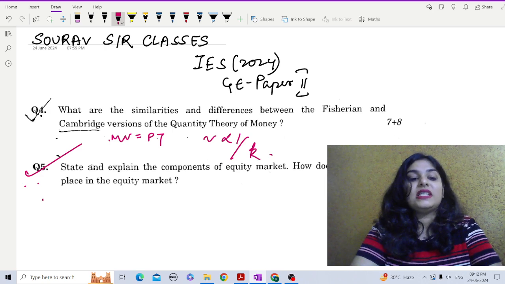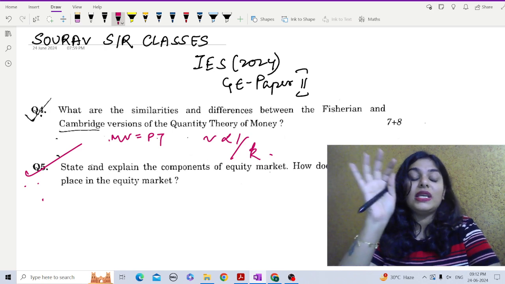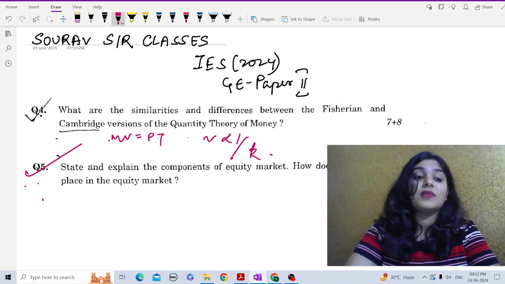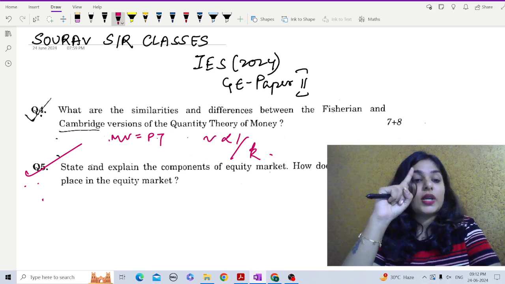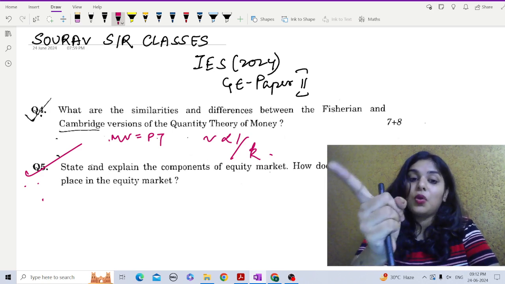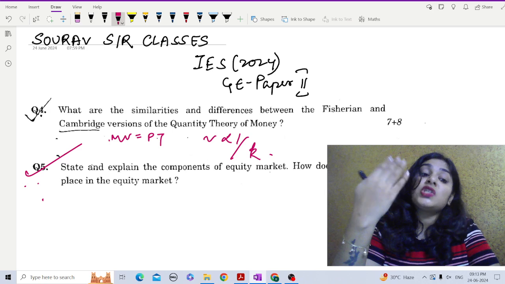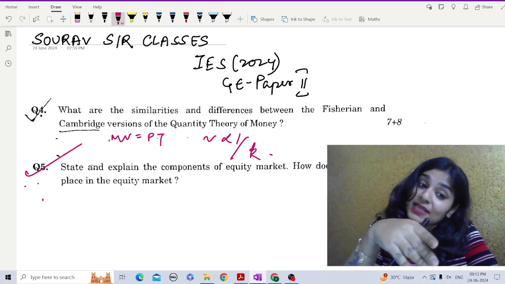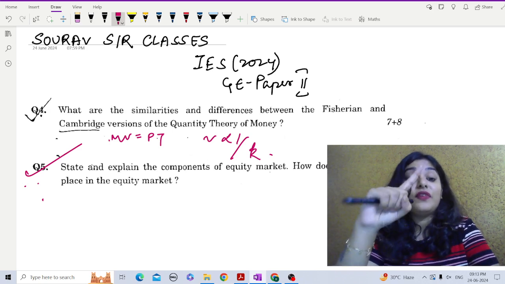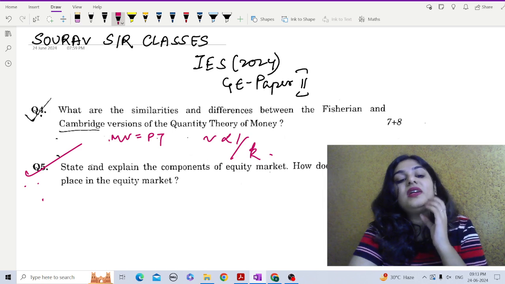All right. Next is financial instruments. Let's talk about the financial instruments of the equity market. The equity market does not just trade stocks, it also encompasses other instruments derived from stocks. For example, stock options. What are options? These contracts give the buyer the right but not the obligation to buy or sell a stock at a certain price by a certain date. Whereas stock futures obligate the buyer and seller to buy or sell at a predetermined price on a future date. So in one the parties are obligated, in the other they are not.